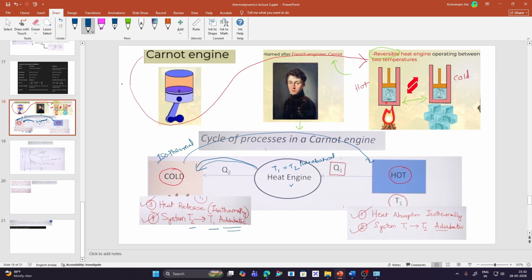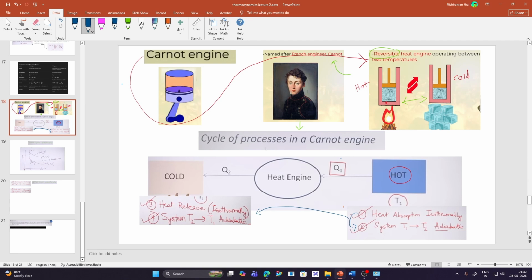So I think now you understand what a Carnot engine is and how it operates. Let me explain again. The Carnot engine is divided into four parts. First, heat is absorbed isothermally. Second, the system goes from temperature T1 to T2 adiabatically. Third, the heat is released isothermally to the cold reservoir, again with no change in temperature. Then the temperature goes from T2 back to T1, and the cycle goes on continuing, right?